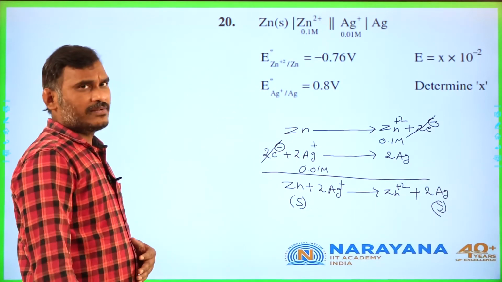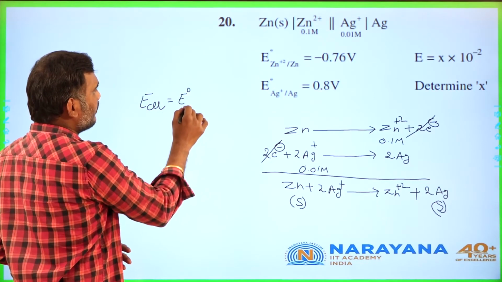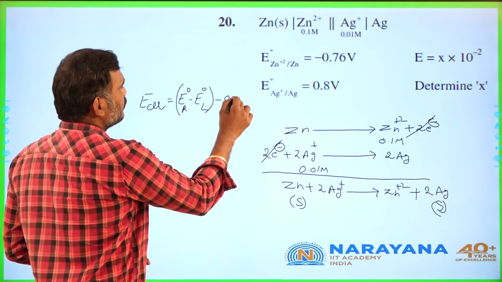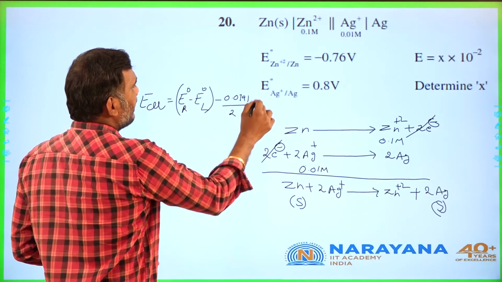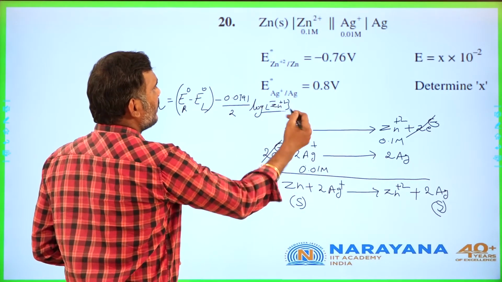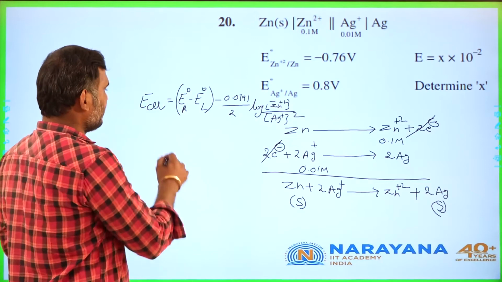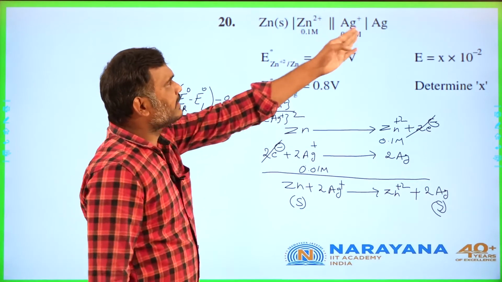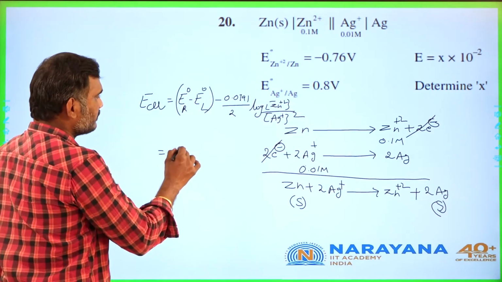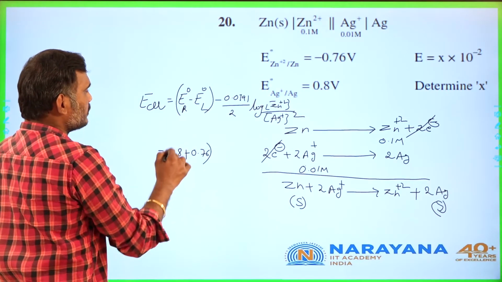If you go for the Nernst equation, E cell is equal to E naught right minus E naught left, minus 0.0591 by 2 log of Zn2+ concentration divided by Ag+ concentration squared. E naught right is nothing but Ag+/Ag, 0.8, minus of minus, that is 0.76 volts.